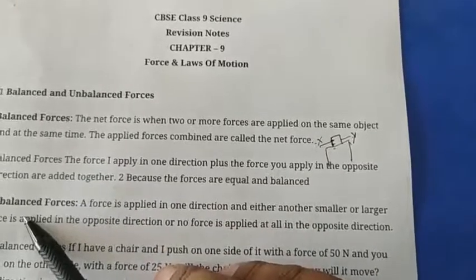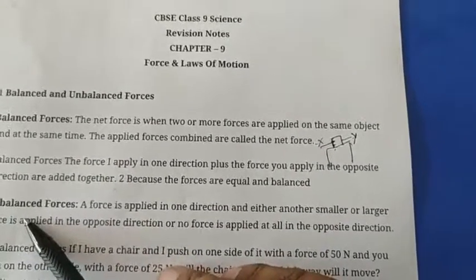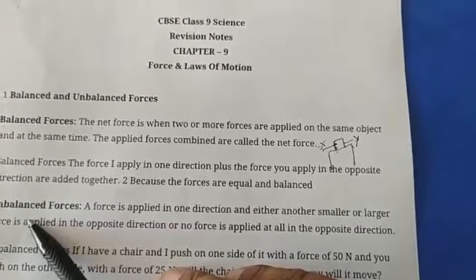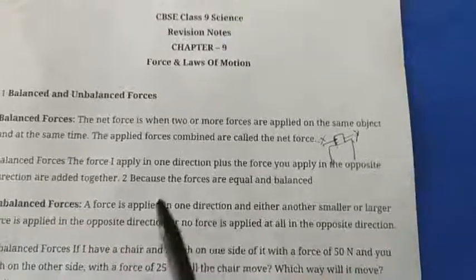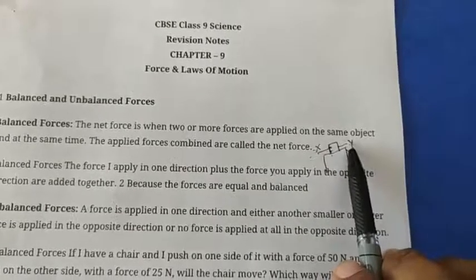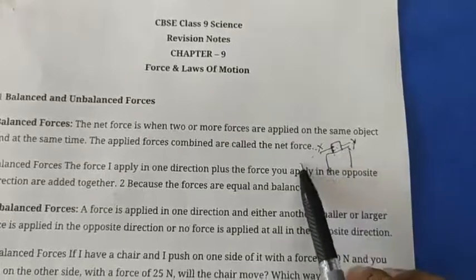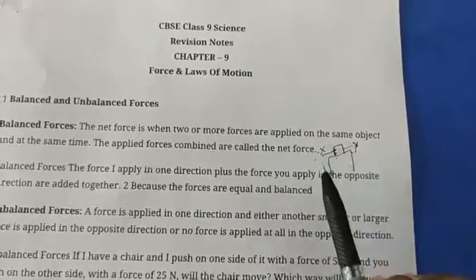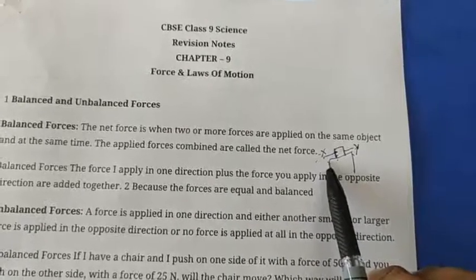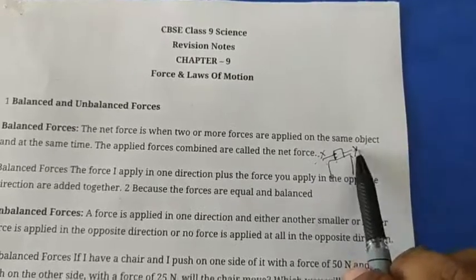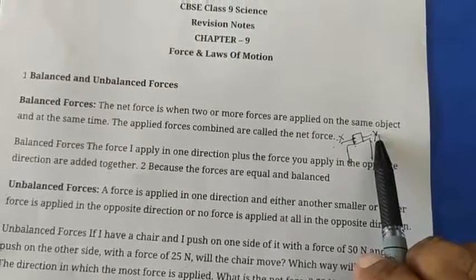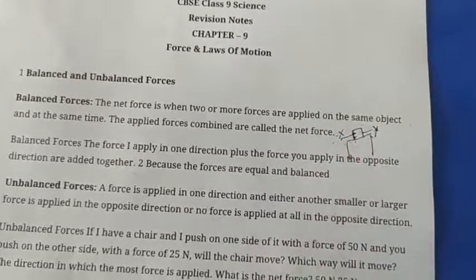Next is the unbalanced force. When unequal forces are applied on the body and the body is in motion, then the forces are called unbalanced forces. In the same example, suppose you apply a greater push on X and a smaller push on Y. Then the book will go to the left side. This is unequal force, because on the X side, the left side, you are applying a high push and pull, and on the other side you are applying less pull. So that is the unbalanced force. These are the balanced and unbalanced forces.